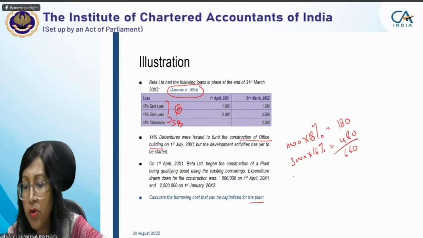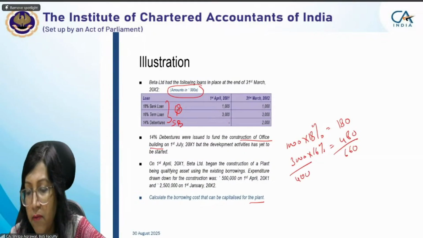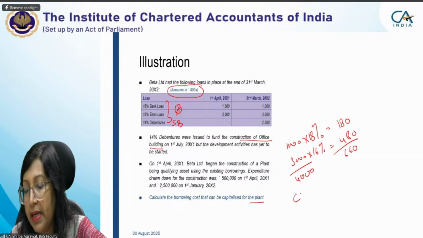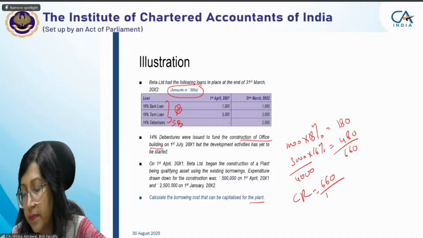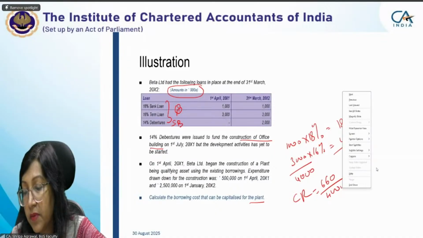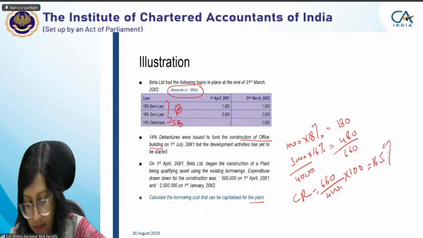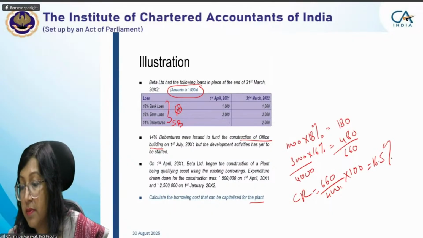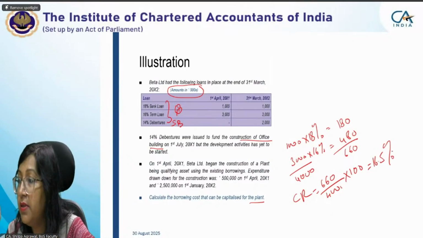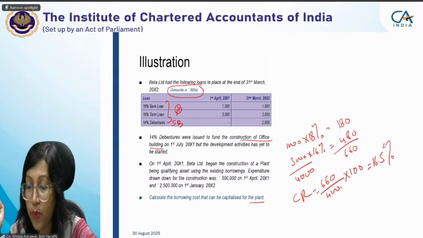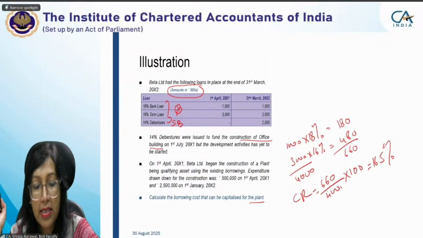Yes, ma'am. Total borrowing is 4,000. So what will be the capitalization rate? 660 by 4,000. It's 16.5%, ma'am. Yes, 16.5%. Those who are getting 16%, please recheck your calculation. Yes, 16.5%.